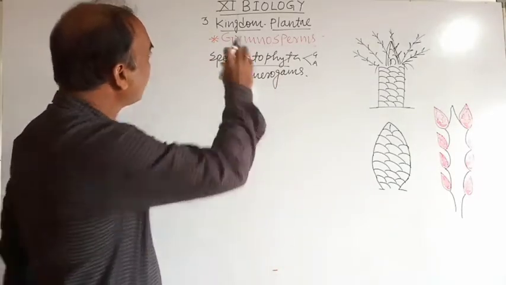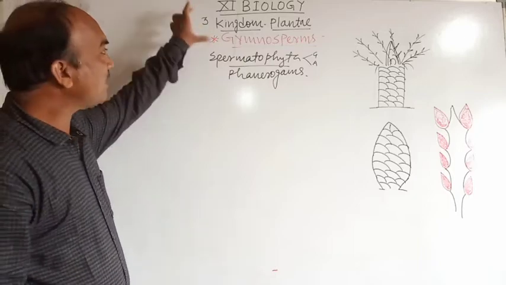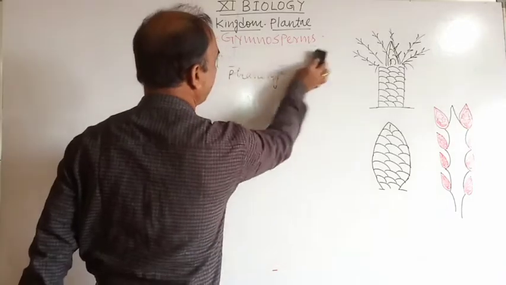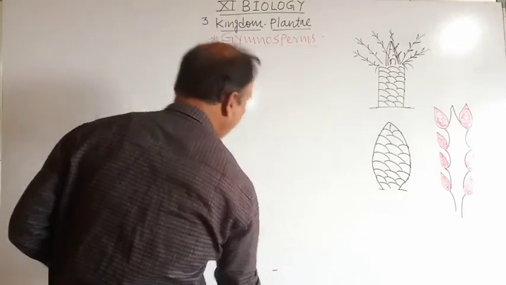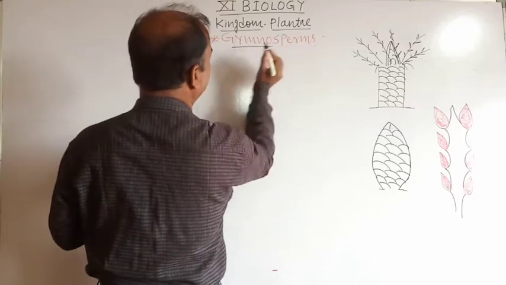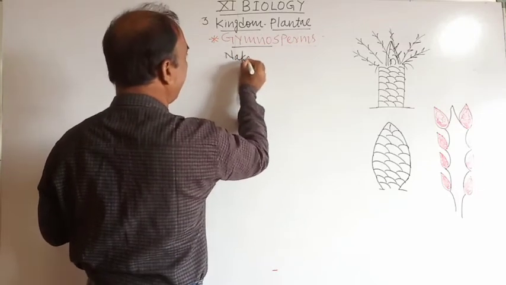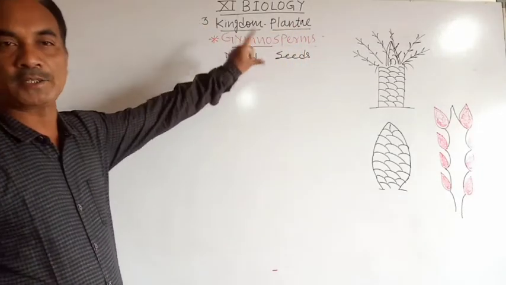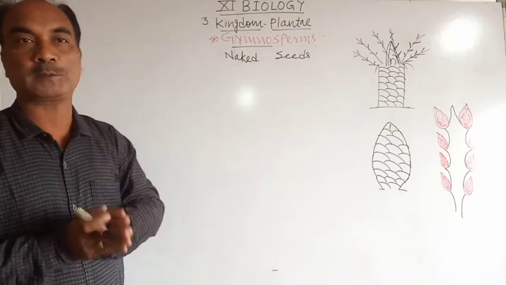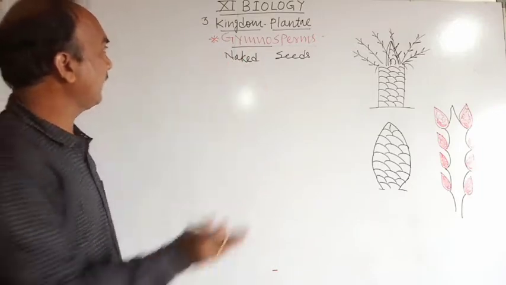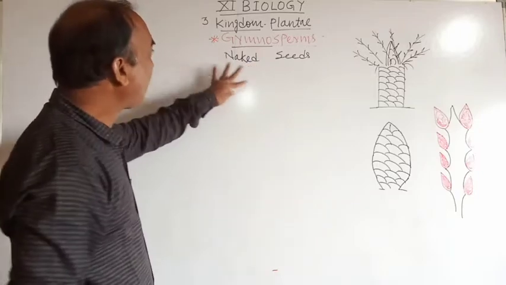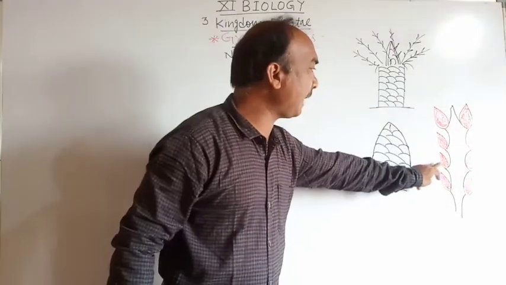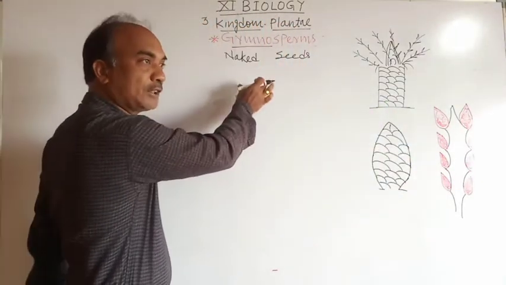So students, today we are discussing the general characters of gymnosperm. Here gymno means the naked and sperm means the seeds. The naked seeded plant groups are called the gymnosperm. तो जिम्नोस्पर्म का मीनिंग है, जिम्नो इज द ओपन और स्पर्म इज द सीड. The open seeded plants are called the gymnosperm.